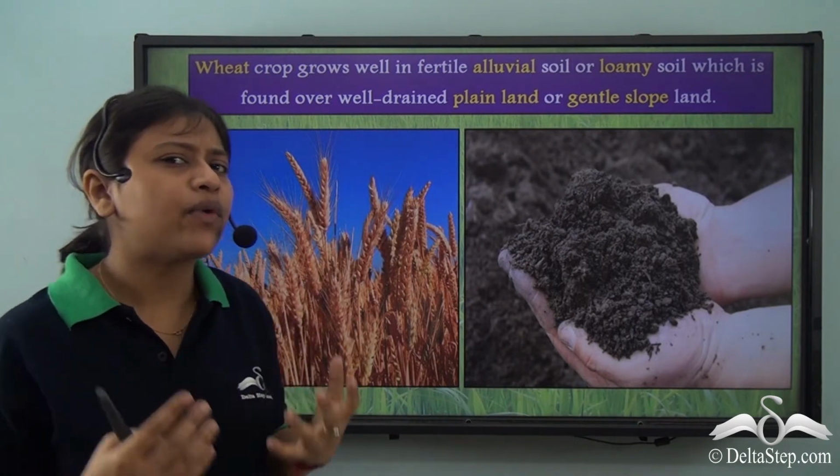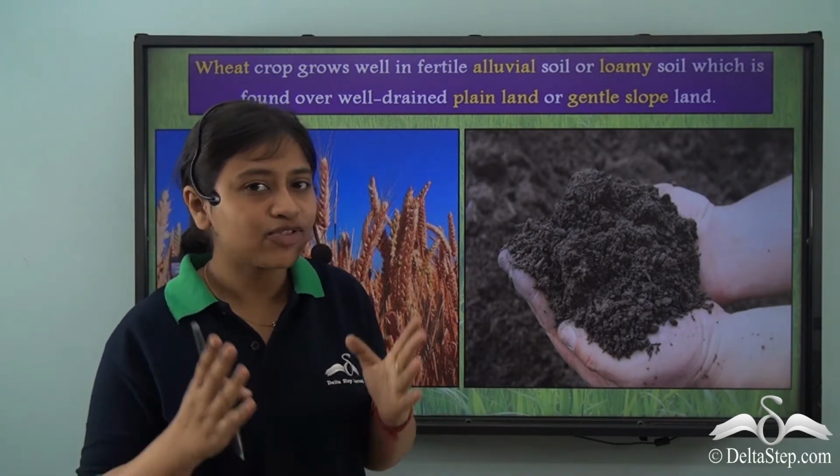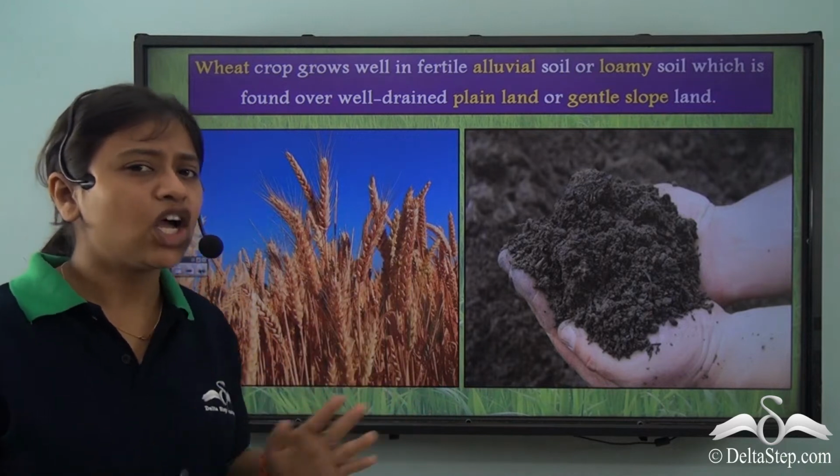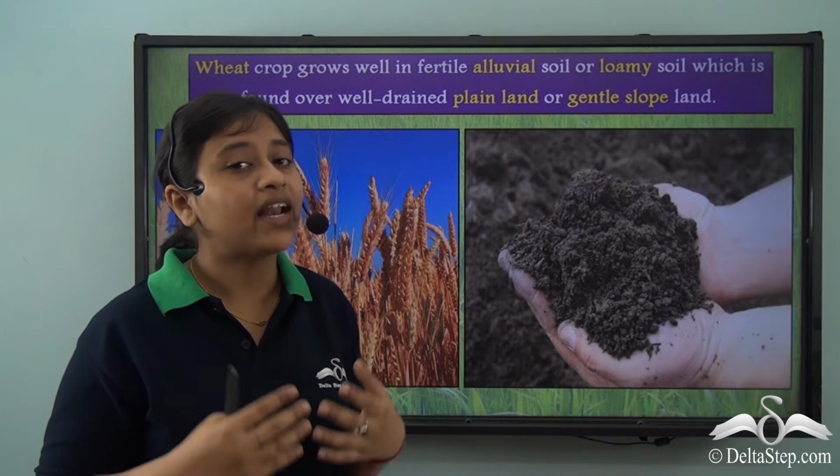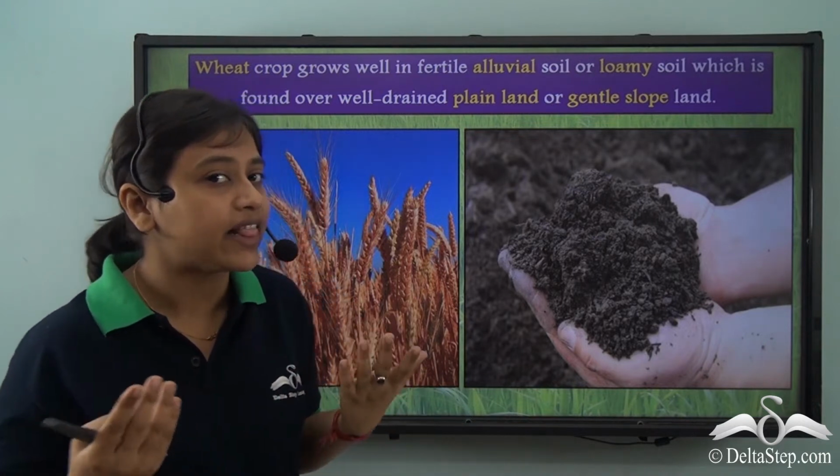Now what do we mean by well-drained plain lands? So we have to remember that crops like wheat do not like stagnant water around it. It will destroy the crop and not let it grow in a healthy manner.